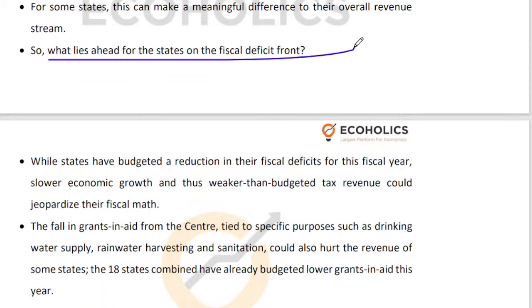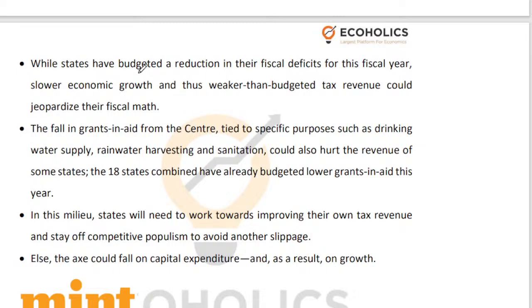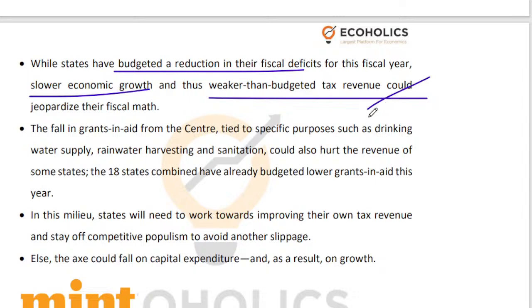What lies ahead for the states? Okay. So states have budgeted a reduction in their fiscal deficit, right? The problem is that we have slow economic growth and weaker than budgeted tax revenue. If this happens, then states will have to borrow more, right? There is a decline in grant in aid from the central government, right? Central government gives a lot of grants for conditional projects. You get money for drinking water, rainwater harvesting, sanitation. If you do this, you'll get money. If you don't do this, you don't get that money, right? So states are budgeting a declining grant in aid.